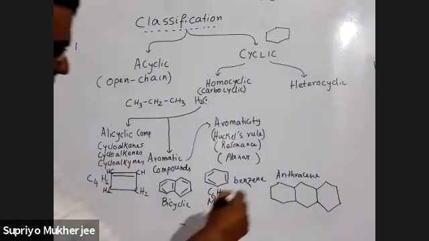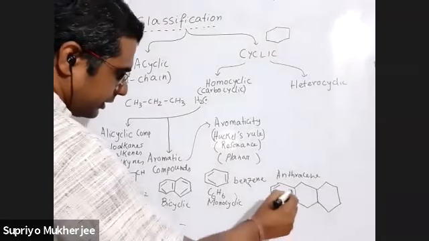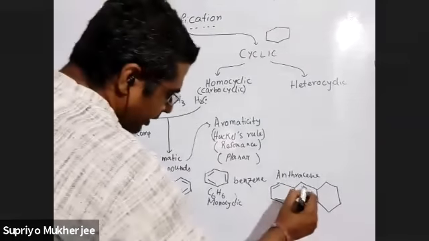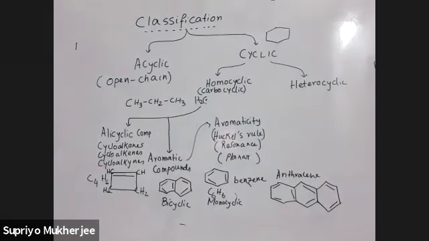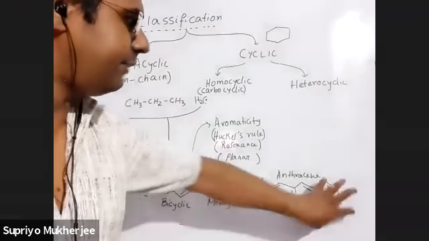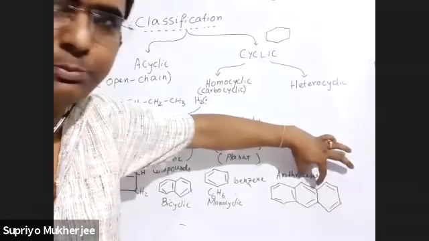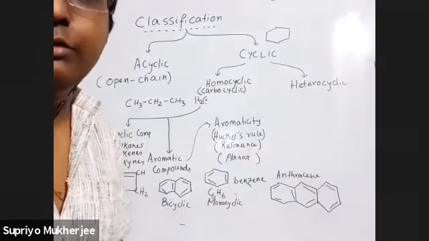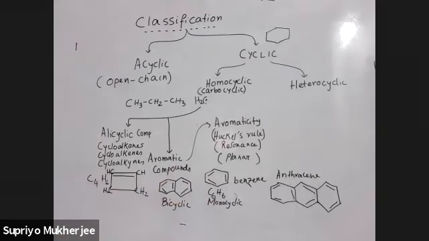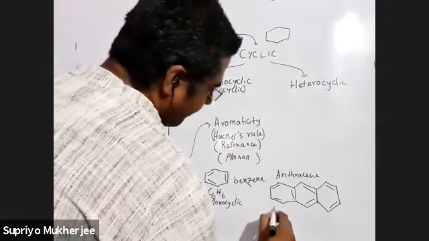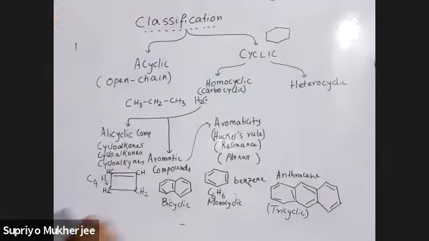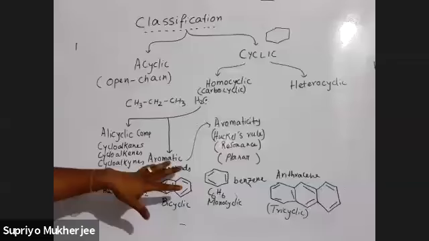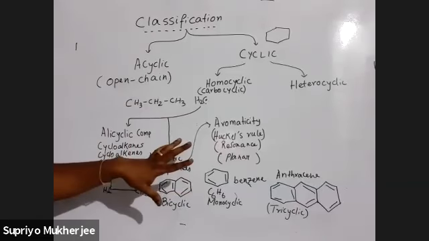First of all, you need to draw the double bonds, alternate double bonds. This is done. Next is this one, this one. Next is this one, this one, like this. This is anthracene. Remember, this is different, and if this ring goes to the top, that is attached to this part, then it becomes another compound which is called phenanthrene. Because the properties differ. Anyhow, this is a tricyclic compound because it has 3 rings.